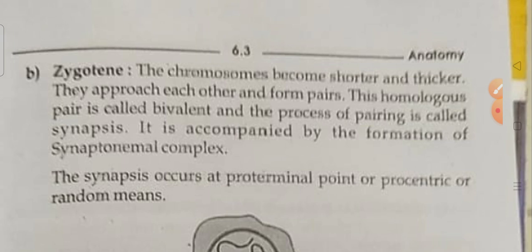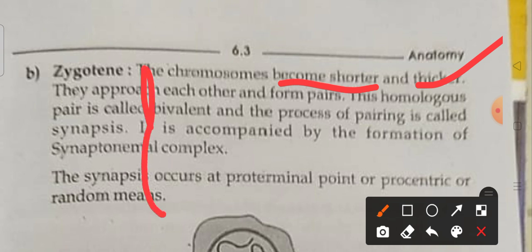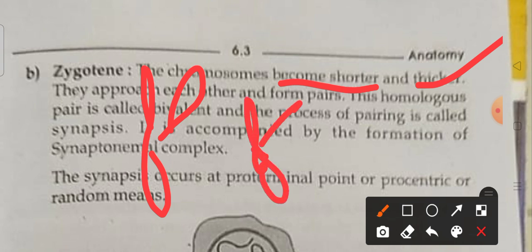Okay, zygotene. The chromosomes become shorter and thicker. What will happen here? They become thicker and shorter. They approach each other and form pairs. They will come to each other and form pairs.